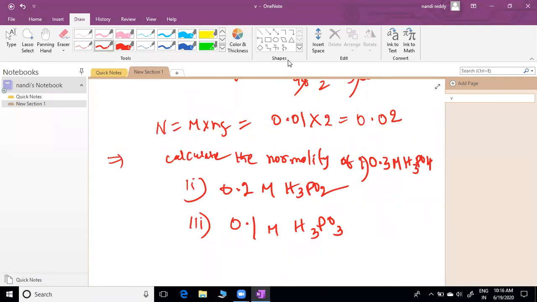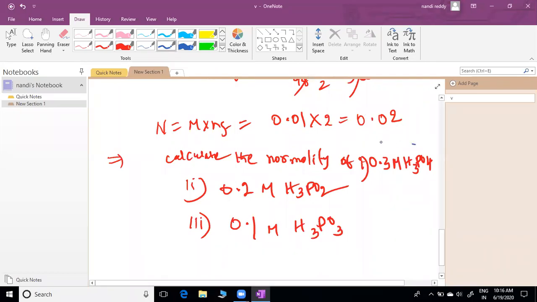Okay, one is 0.9. Fine. Second, 0.6. What was the second one, sir? 0.2 or 0.4? Okay, fine. So I'm giving n factors, at least you can multiply, sir.